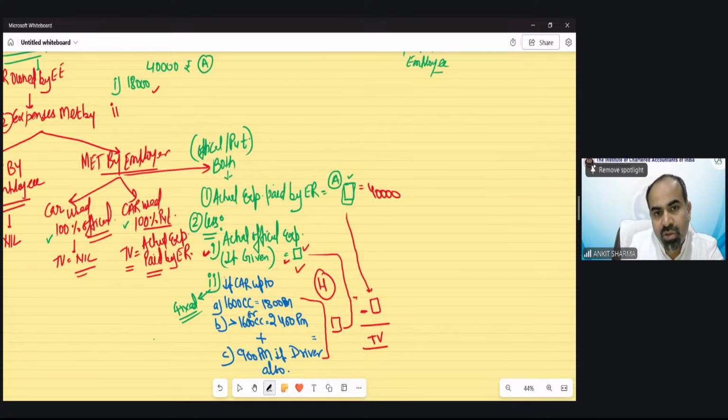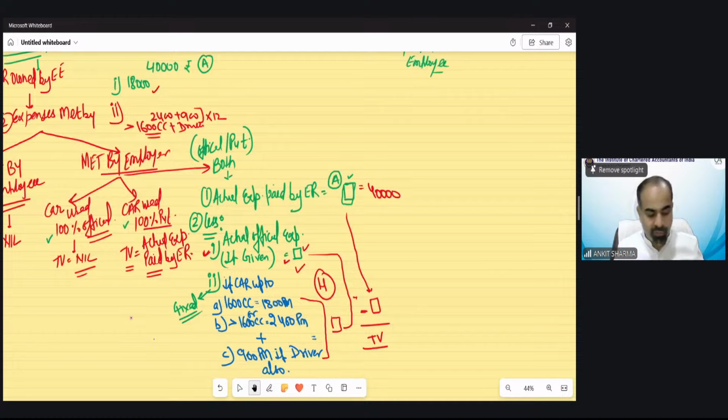Now suppose the question says that the car cubic capacity is more than 1600 cc and a driver is also provided. So that means we will take 2400 rupees plus 900, into 12 for the full year.